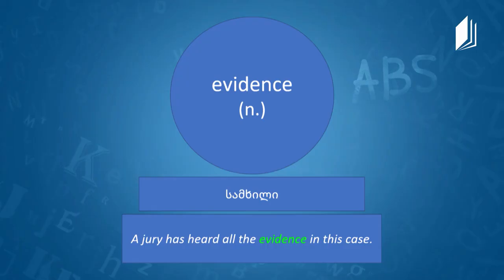Okay. Well, now let's move on. And what is the next word, Mr. Daryl? Our next word is evidence. It's a noun. Evidence is a noun, as Mr. Daryl has said, and in Georgian it is სამხილი.